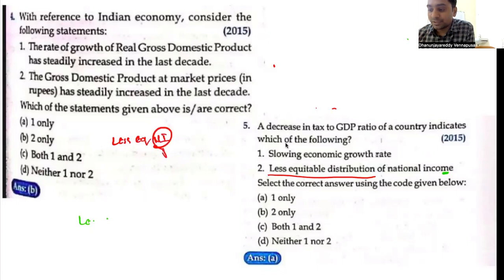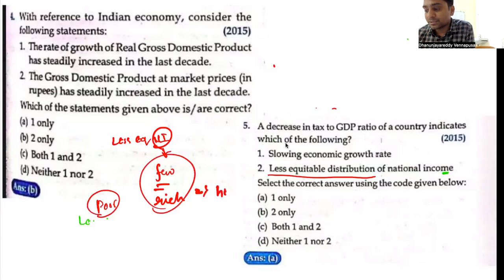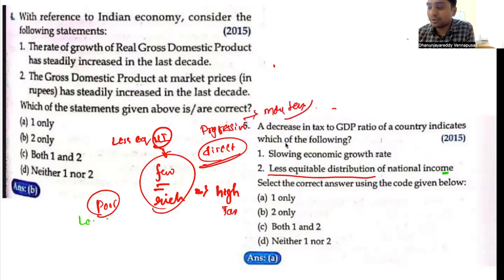National income will be concentrated in few hands, which means there will be few rich people compared to the majority of the poor. Now whenever there are rich people, they will be paying high taxes, high indirect taxes. So in India, high direct taxes. In India, direct taxes are progressive in nature. As a result, more tax has to be paid by rich people, because less equitable distribution is there. Hence, taxes should rise in that scenario, but that is not happening.